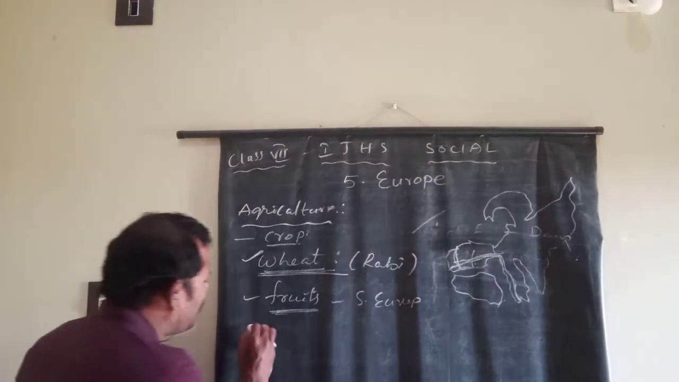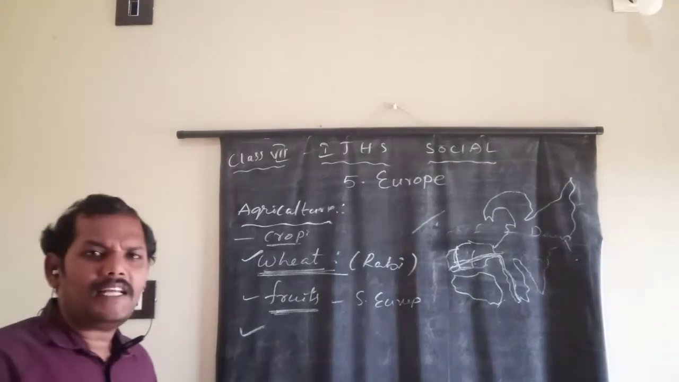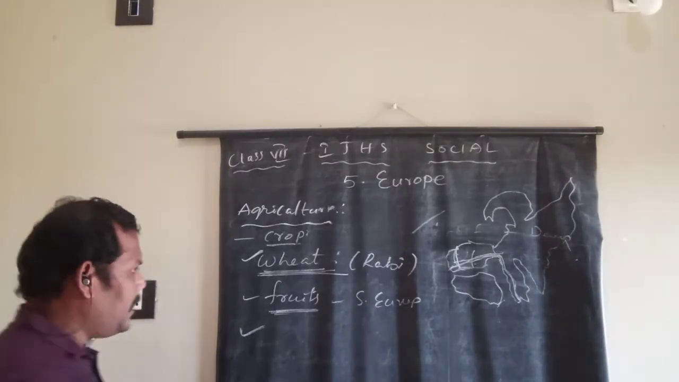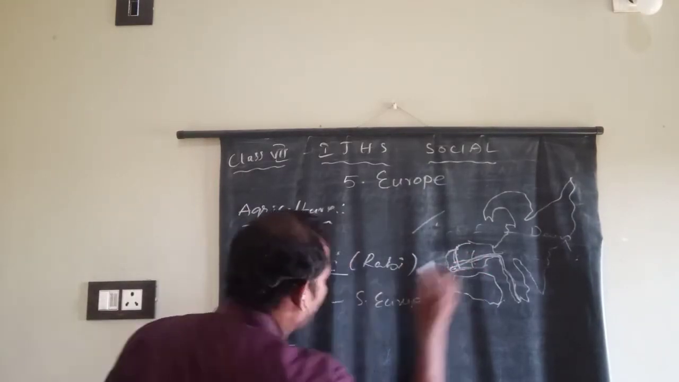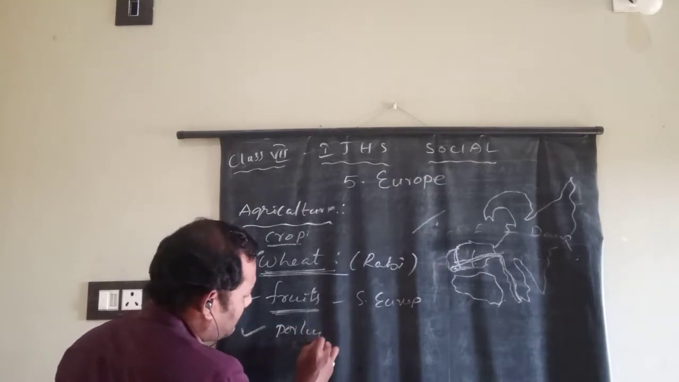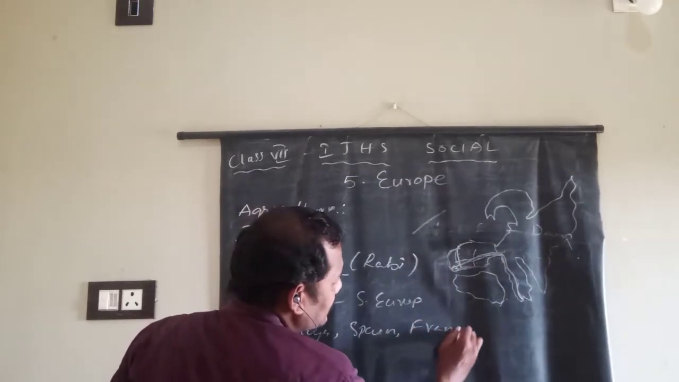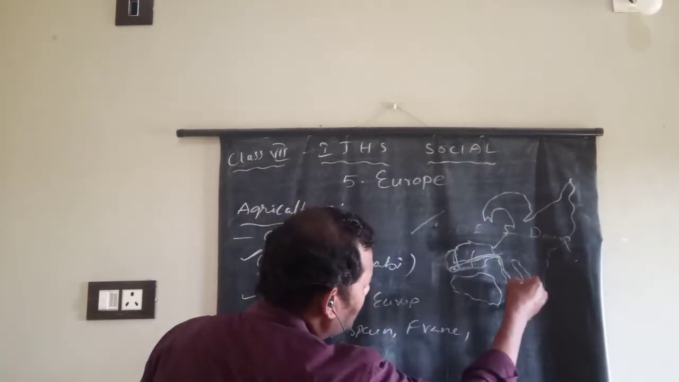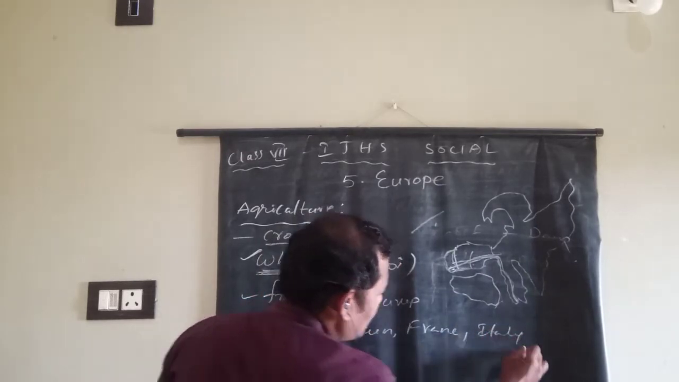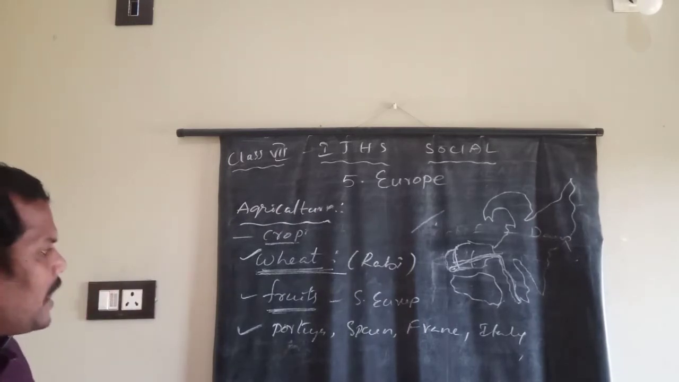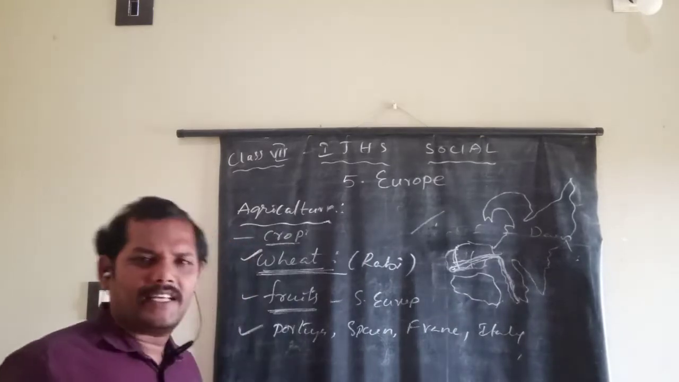This is mainly grown in which country? The examiner is asking, in Europe, which countries grow the fruits? Very easily we can identify. Portugal, next to Spain, France, next one Italy. These countries grow the fruits. Why? Because these are all in the coast of Mediterranean Sea. Only one and only reason.